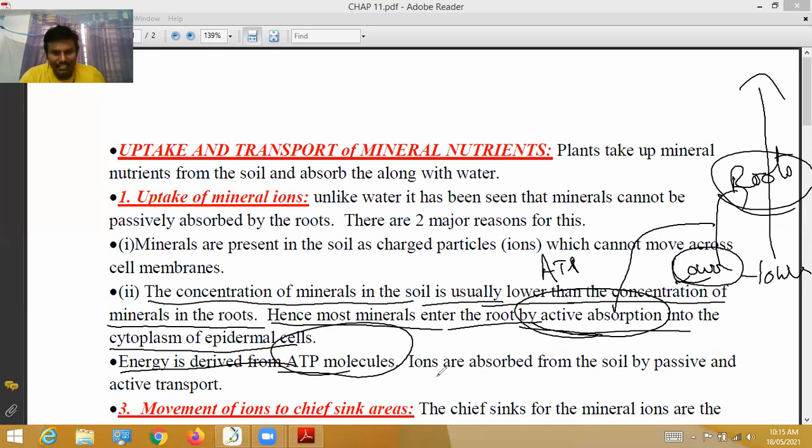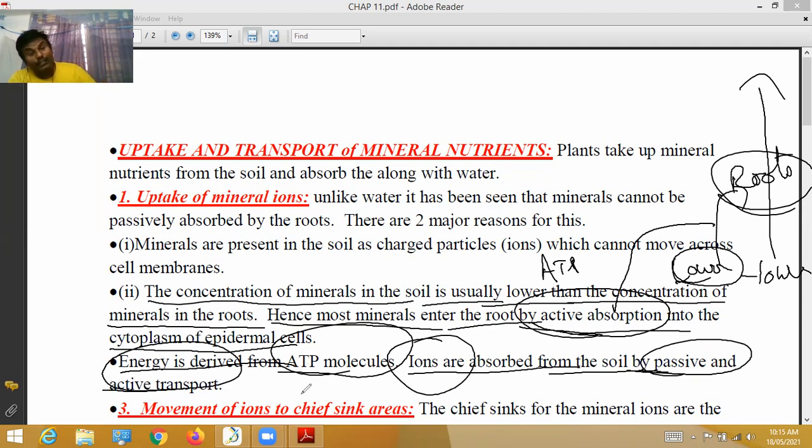So, ions are absorbed from the soil by passive and active transport. Ions like sodium, potassium and calcium are transported by passive transport and also active transport. In such a way, mineral ions are transported into the plants from the soil.